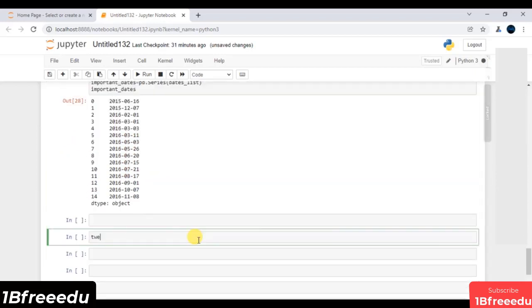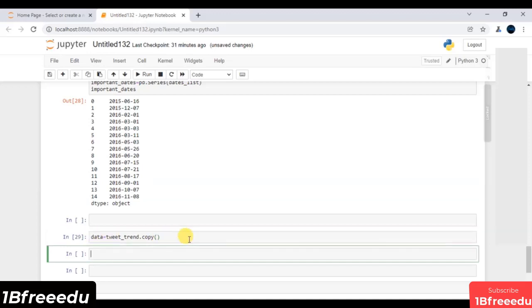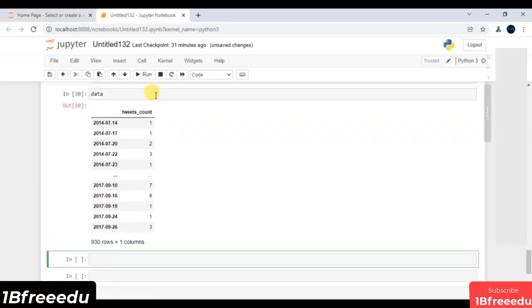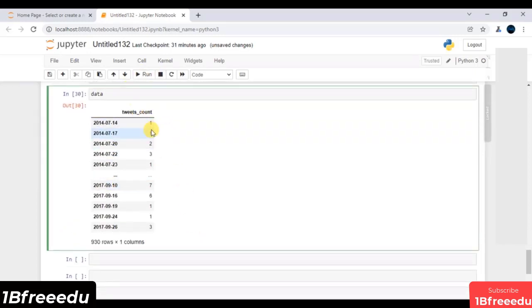Now, very first, let's create a copy of the data frame. Let's say tweet_trend.copy(), and let me create its copy in data, so that whatever manipulation I do, I will perform on top of this data. Let me execute this line of code, and if I type data, this is typically the copy of the data frame that we have. Now we have to insert one more feature, which is my important_events.